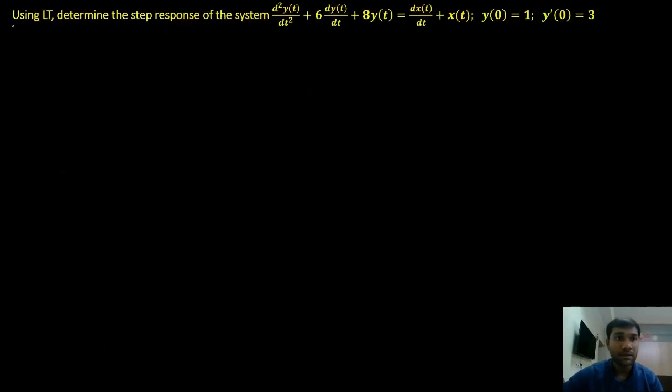Now, if you look at this question, we are asked to find the step response of the system. What is step response of the system? Step response means response of the system when the input is a unit step. That means I have to consider my input x of t equals to unit step u of t. I'll consider x of t equals to u of t. That means I will get the step response, right? When the input is u of t, my output y of t is nothing but step response of the system.